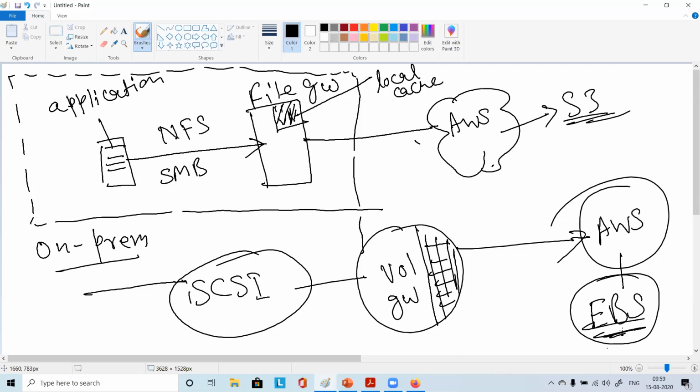Volume gateway actually has two modes, which I'll explain; just give me a minute. So how is the cost? Sorry, Prashant. Cost can be reasonable. Obviously you don't have to invest too much, but when it comes to hybrid cloud, you do have to invest in a hardware appliance for the volume gateway if you want a very robust system, or you can go for a virtual machine as well. So there are options.